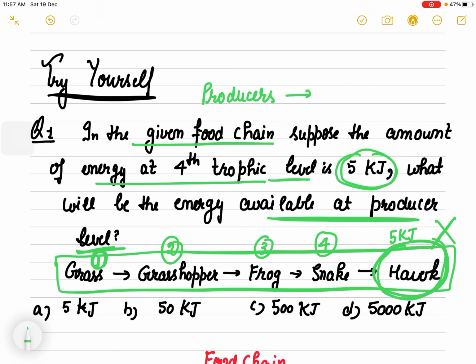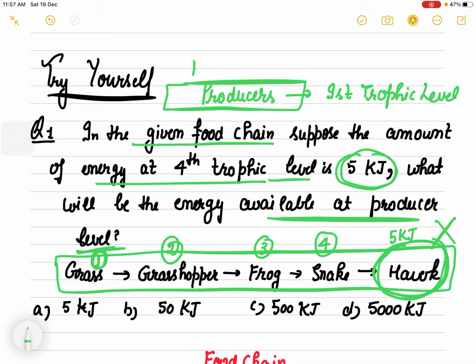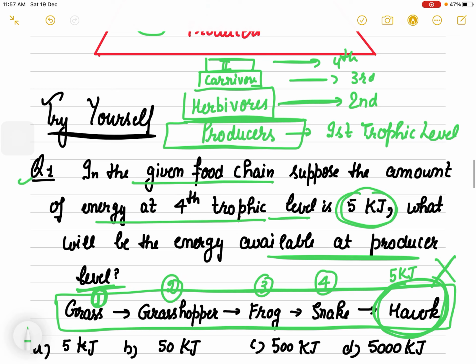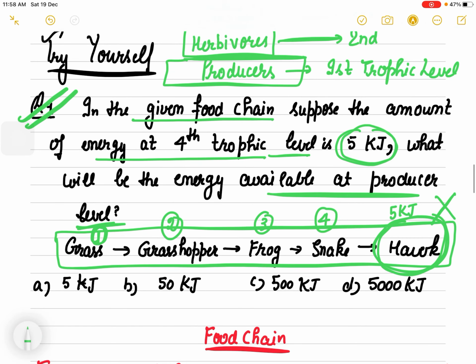Producers in a food chain always form the first trophic level, and after producers there will be herbivores, and herbivores will always come at the second trophic level. Then small carnivores 1 will be the third trophic level, and then carnivore 2 will be your fourth trophic level. This is the way you have to calculate this question, and please give your answers in the comment section.